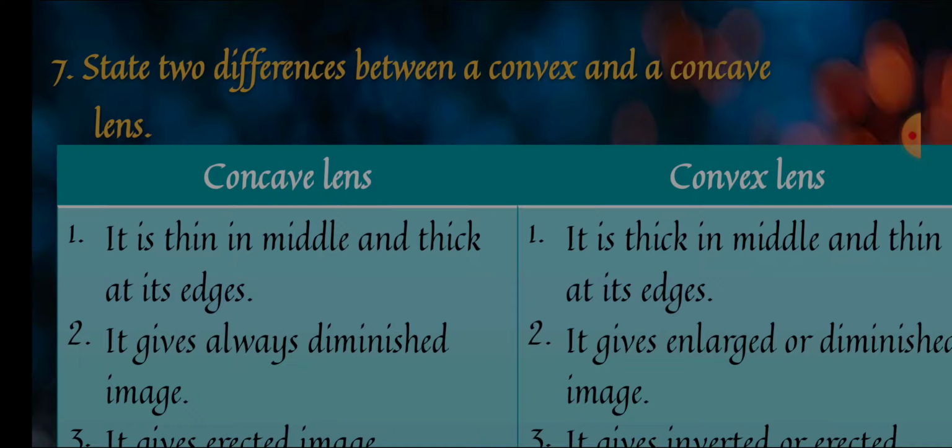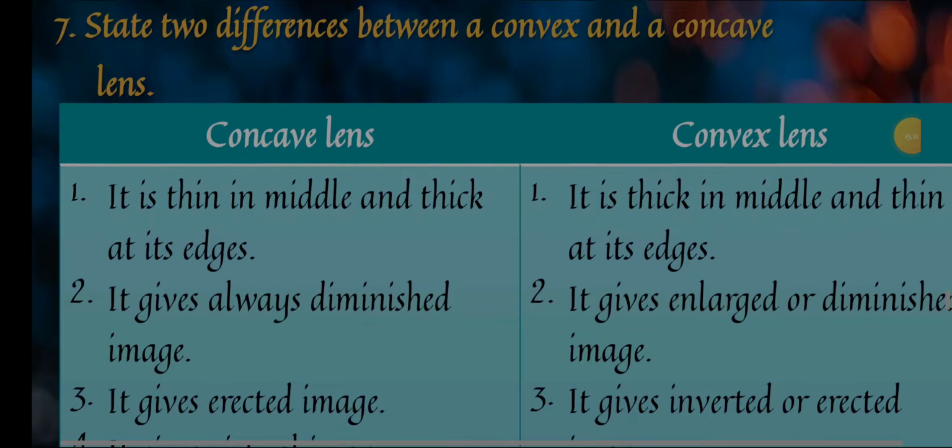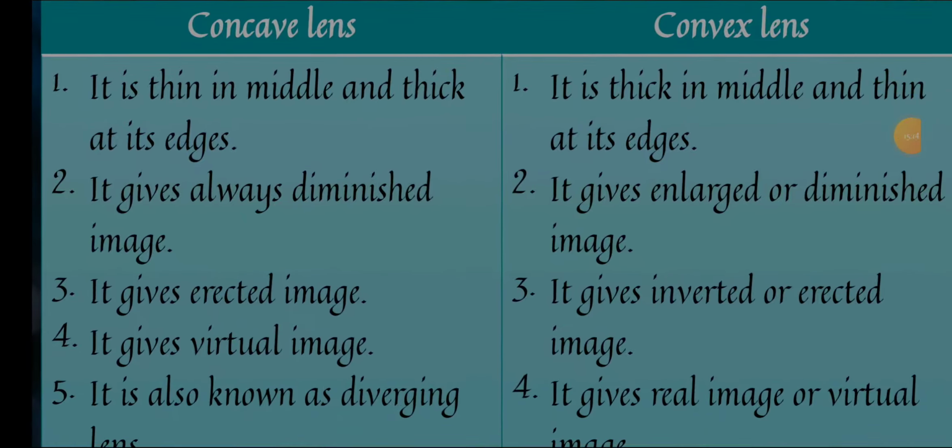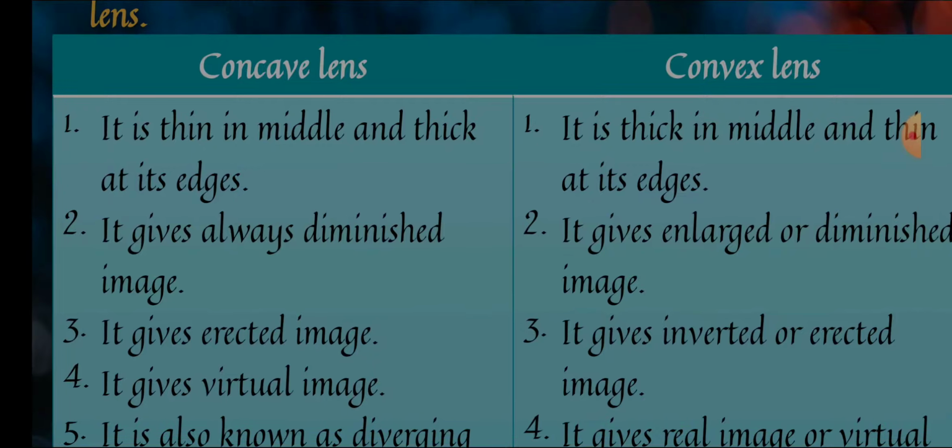Now the next question is: state two differences between a convex lens and a concave lens. Very nice, a total of 6 points are there, and it can be asked for 3 marks. If it is asked for 2 marks you can write 4 points, but I would like to say mention all the points. It would be beneficial for you. So first is concave lens and convex lens. First we will write how it looks. The concave lens is thin in the middle and thick at its edges.